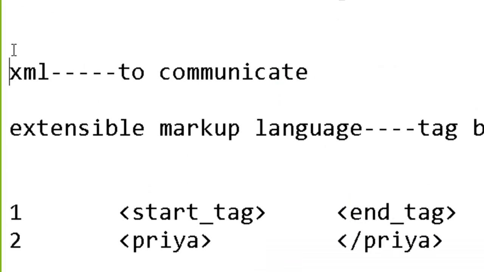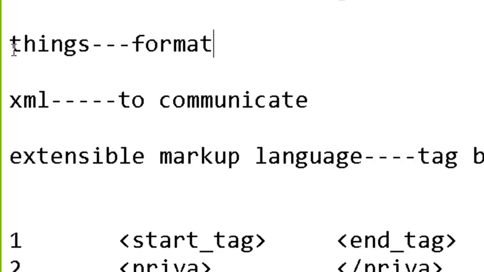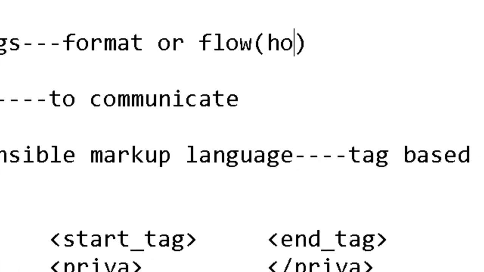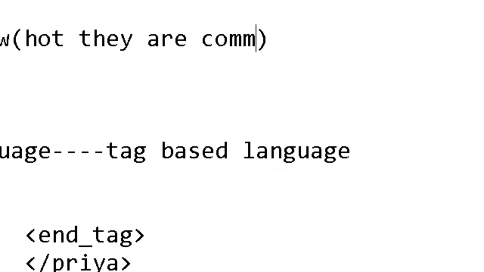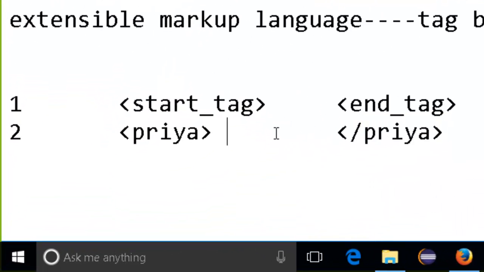Understood? So the thing which I need to know while I'm working on a web service is the format or flow. Flow means how they are communicating. Why XML? Because it's a very simple language. I did tell you: start tag, end tag, and these tag names are user defined. And I'll write here the value corresponding to that tag.